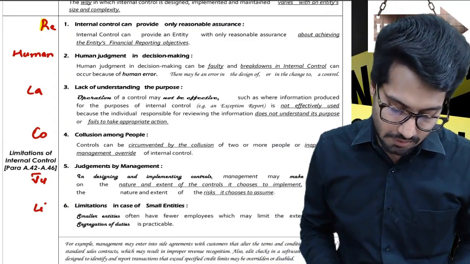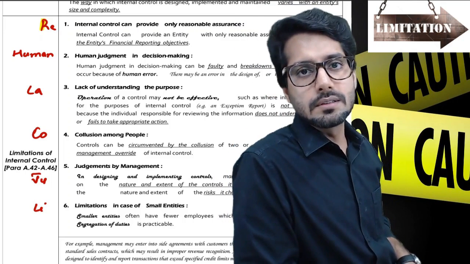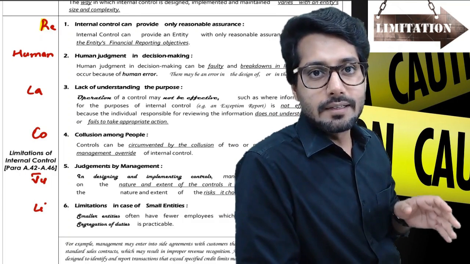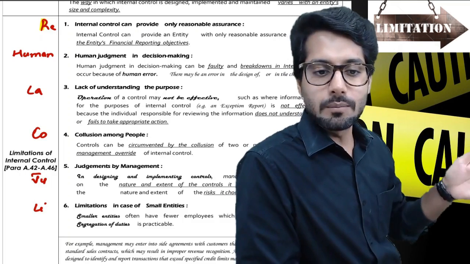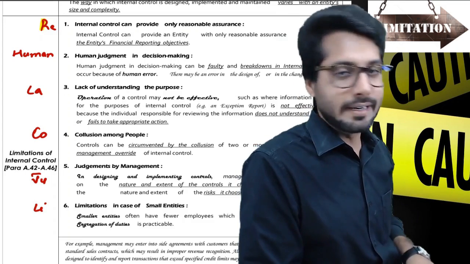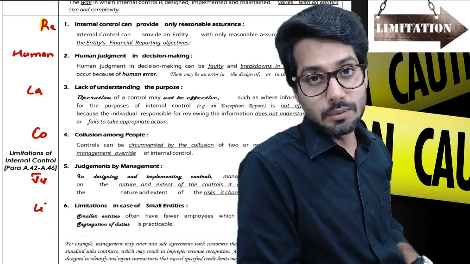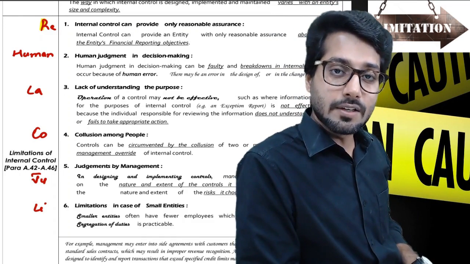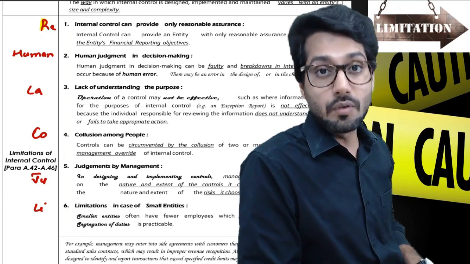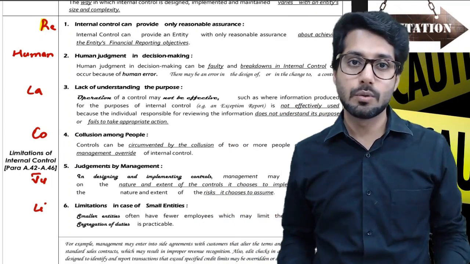Limitation in case of small entities. Obviously, Ramu is doing everything, from sitting on the cash box, to getting something from outside, to giving everything, to putting a broom and everything. Everything has to be done by Ramu. So there is no segregation of duty in that shop. So specifically in small entities, segregation of duties is not possible. So controls, even if you have applied, they can be overcome very easily. There can be loopholes, number of loopholes in those situations.